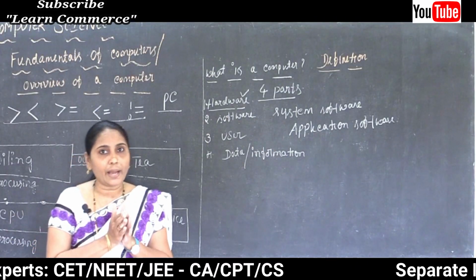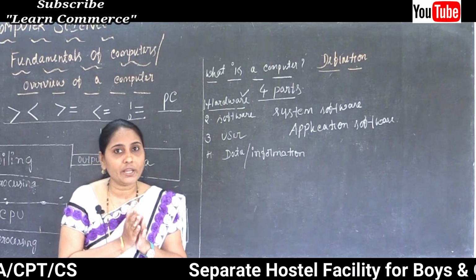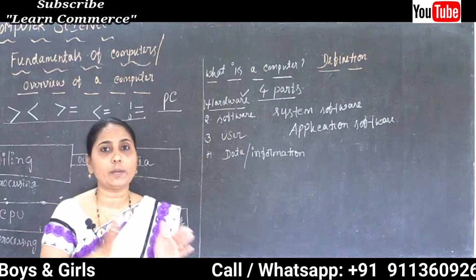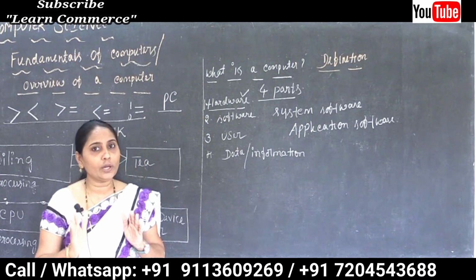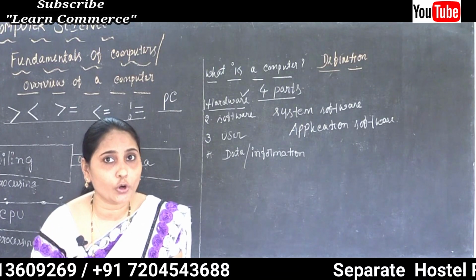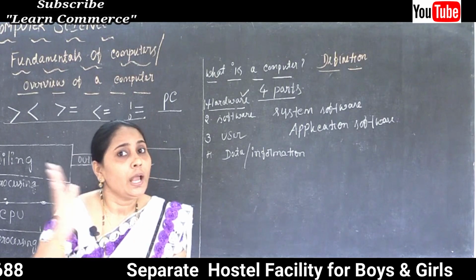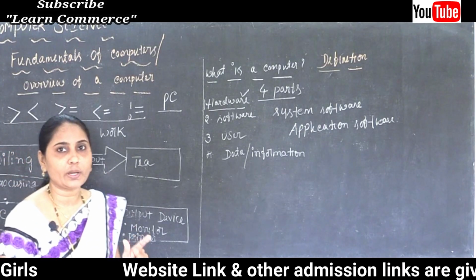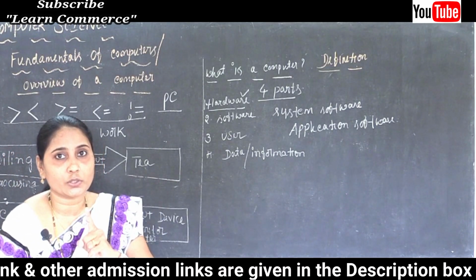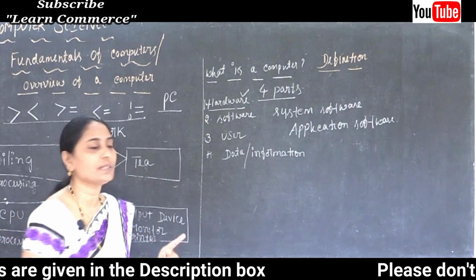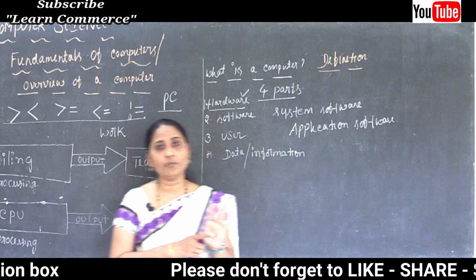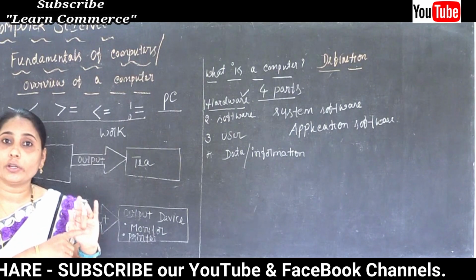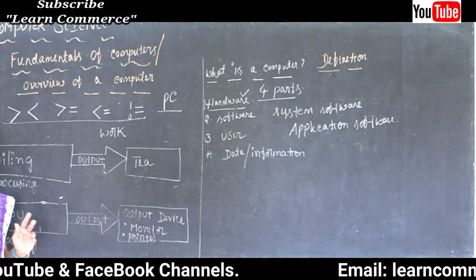Then the linkers. If you want to combine some programs, the linker is used to link one program to another program. And also the loader. Why do we use the loader? Because it loads the program from one place to another place. These system softwares are developed by the manufacturers. Examples are the compiler, the operating system, the loader and the linker.